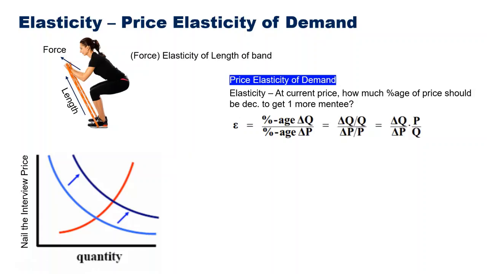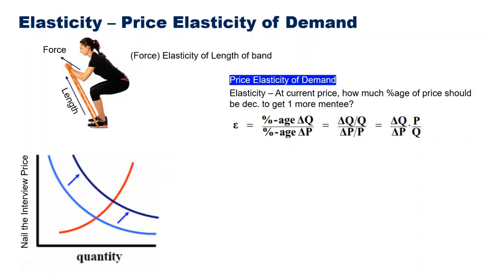For example, if my price is 10 rupees, if I increase it to 11, ideally my demand will not change. So if I'm offering, let's say, the course at just 10 rupees and I have 1,000 people enrolled, even if I increase it to 11 rupees, I'll still have those 1,000 people enrolled. That means at very low points, my quantity is almost not changing with price. That is, elasticity is zero in that case. If I change the price by 1 rupee, my quantity is not changing. If elasticity is zero, it's called inelastic.